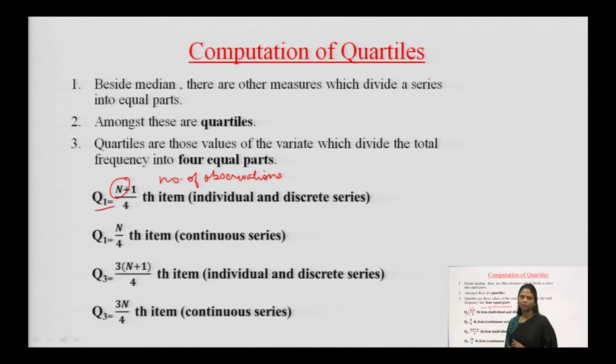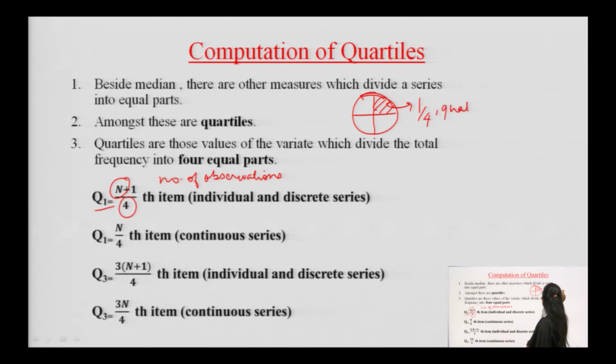And this quartile 1 or quartile 3, we divide by 4. Why only 4? Just understand this concept of dividing by 4 with the help of a circle, or we can say a population, and we divide this circle or population into 4 equal parts. So, this one part is called 1/4, that is a quarter of the whole circle.